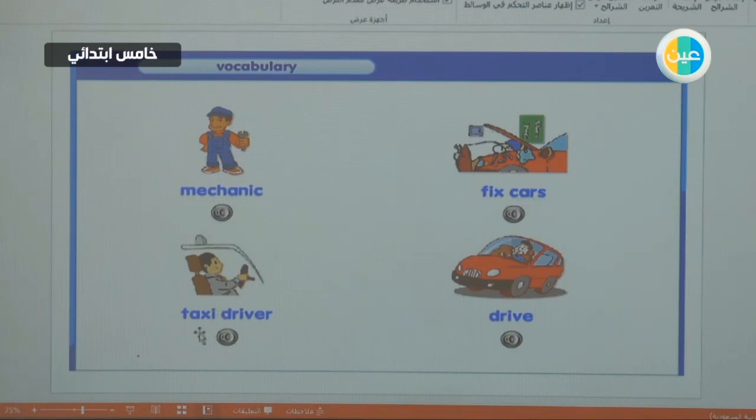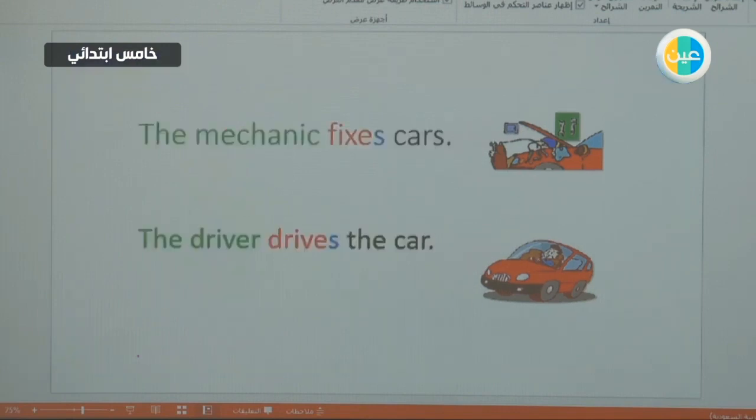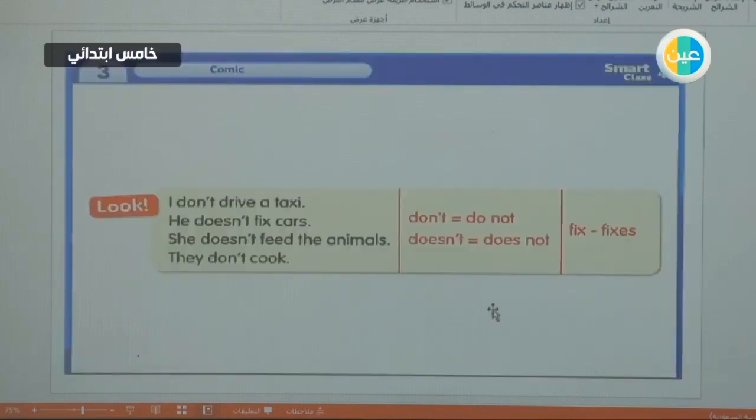And the taxi driver drives cars. So the mechanic fixes cars and the driver drives the car. Okay? Now look at the grammar part here.